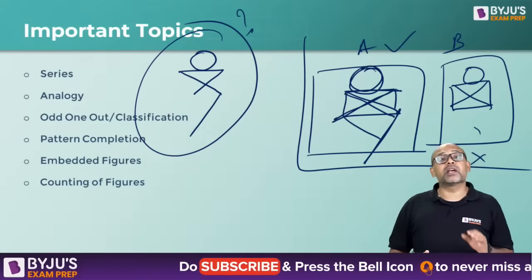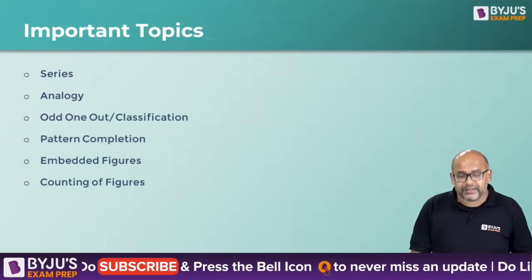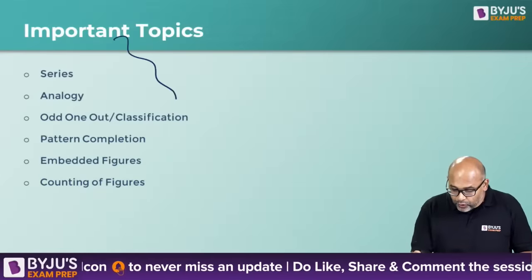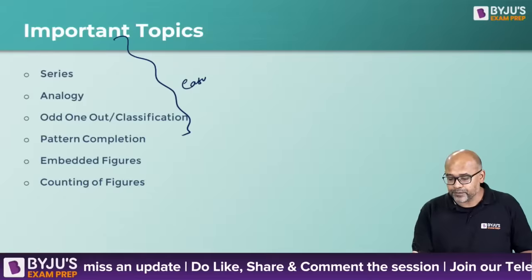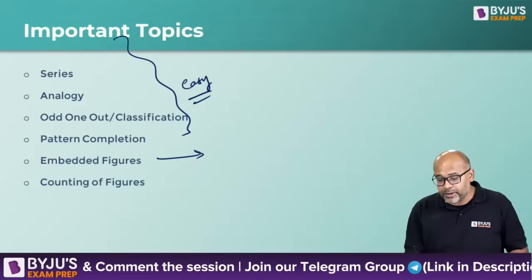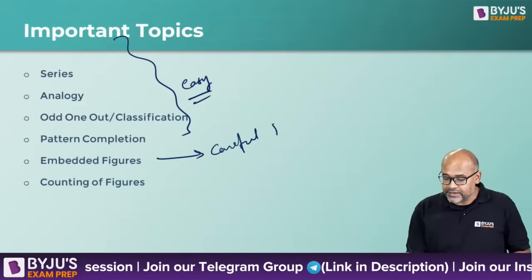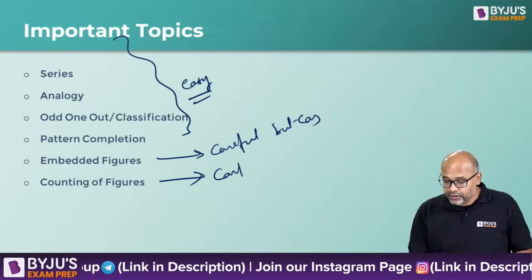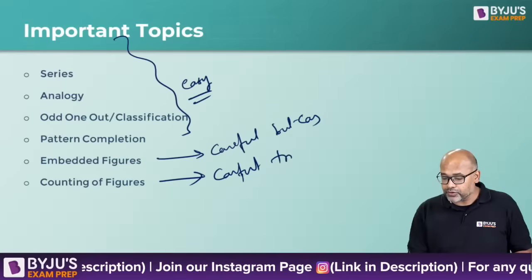And the next type is counting figures. Counting figures again is tricky. You have to be careful. So these 4 are kind of easy. Embedded figures are also easy, but you have to be careful, but easy. Counting is careful and tricky also.